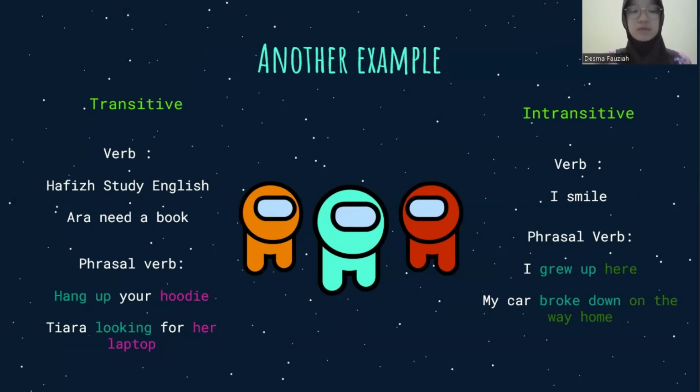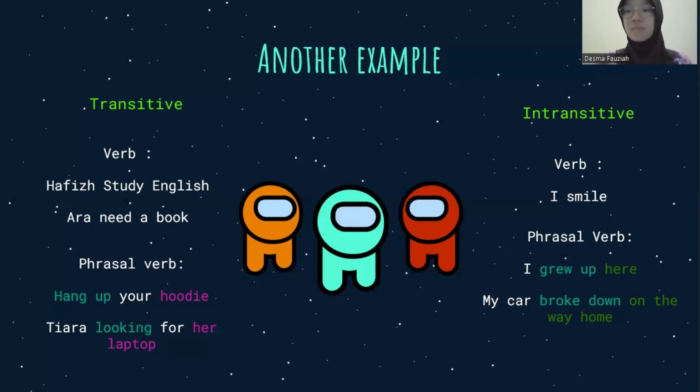So the example of transitive one is, when it comes to the verb, Hafiz studies English. Ara needs a book. When it comes to the phrasal verb, hang up your hoodie, or Tiara is looking for her laptop. So the next is intransitive. So intransitive doesn't need an object. So for example, when it comes to the verb, like I smile, I read, I cut, I laugh, and etc.